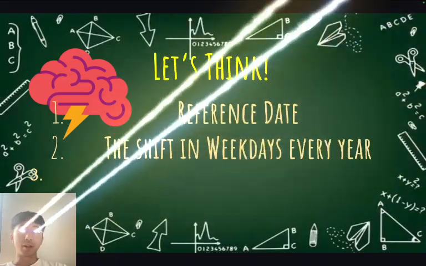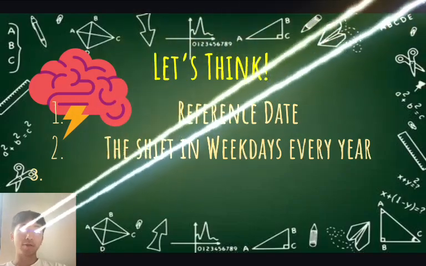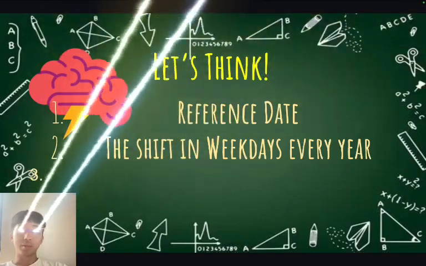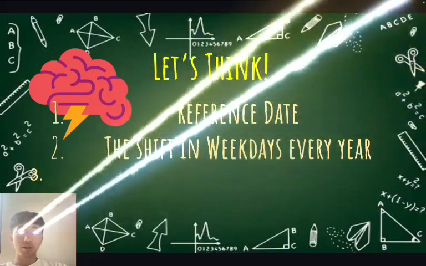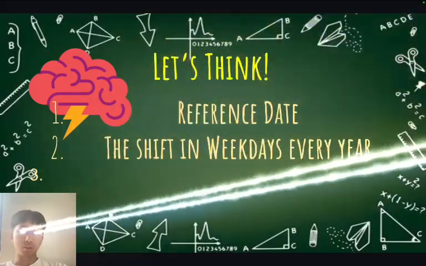And it dawned on me, or at least how I'm going to solve this conundrum, is we need a reference point. If I know some day was a Monday, then 7 days before or after that day must also be a Monday. So a reference date is the starter for how I'm planning to solve this problem.